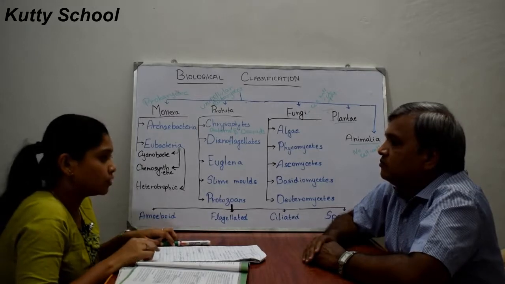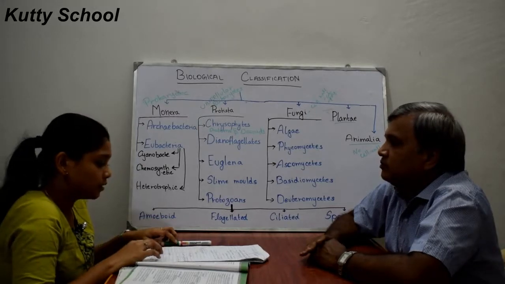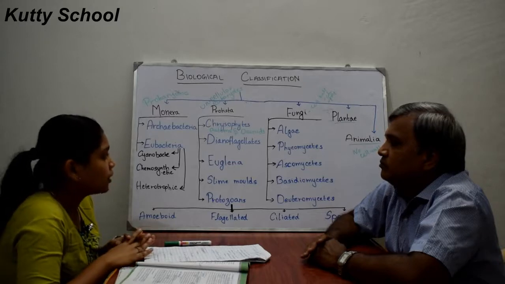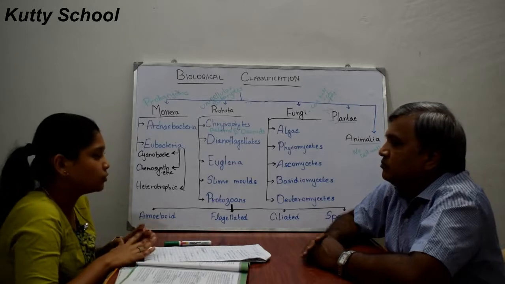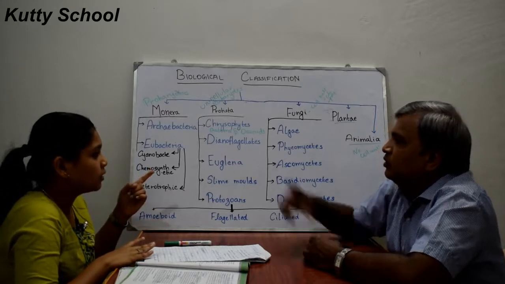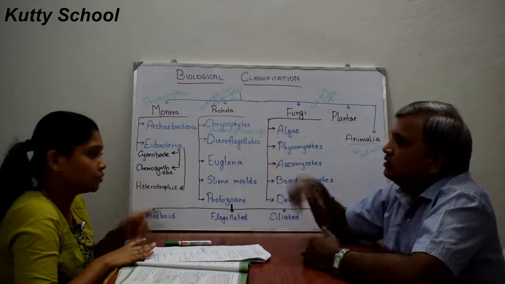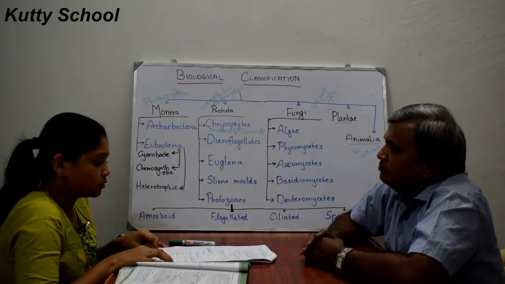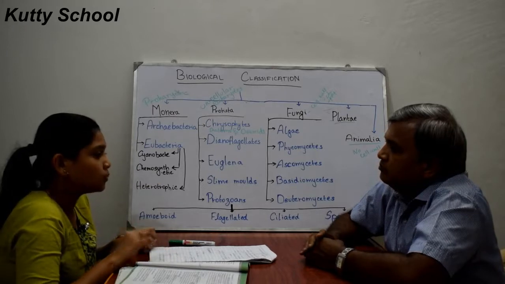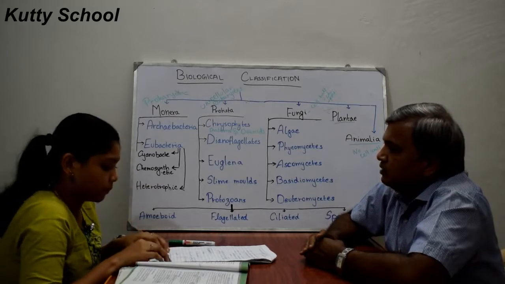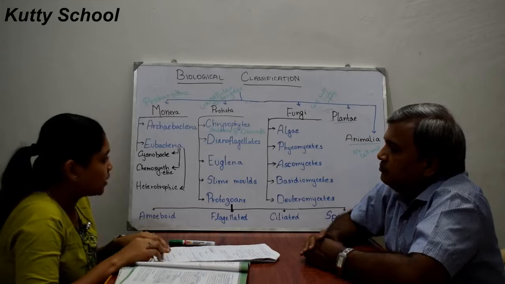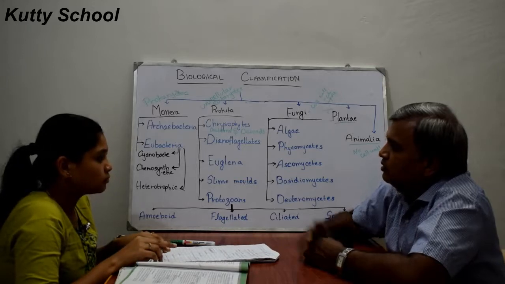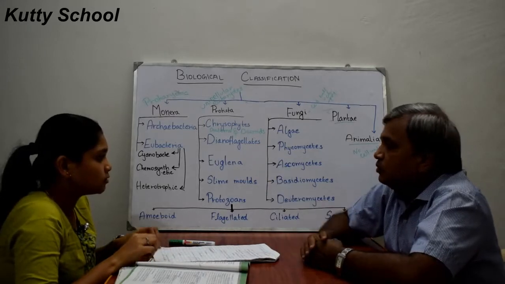Dinoflagellates are photosynthetic. The cell wall is cellulosic; there it was silica, here it is cellulosic. It is also known as cellulose plates. It has two flagella.